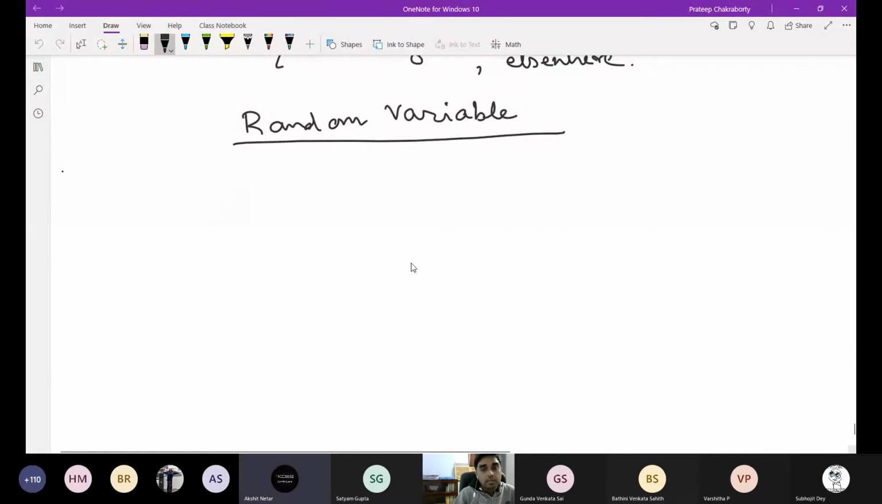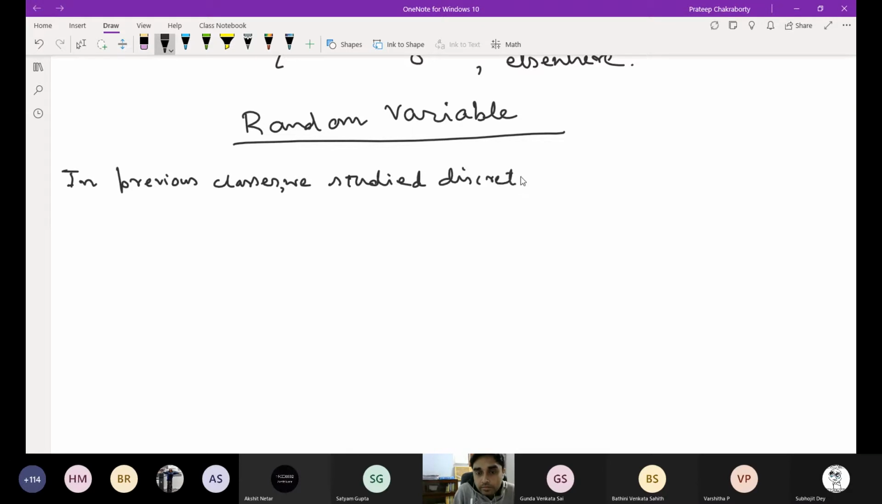Okay, so I just want to recall the random variable and the density function. We started with discrete random variable, right? In previous classes, we studied. So what is the definition of discrete random variable? Can anyone tell me?